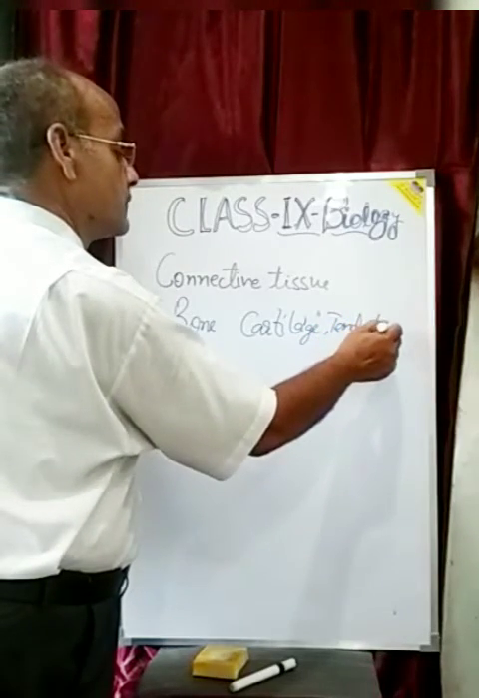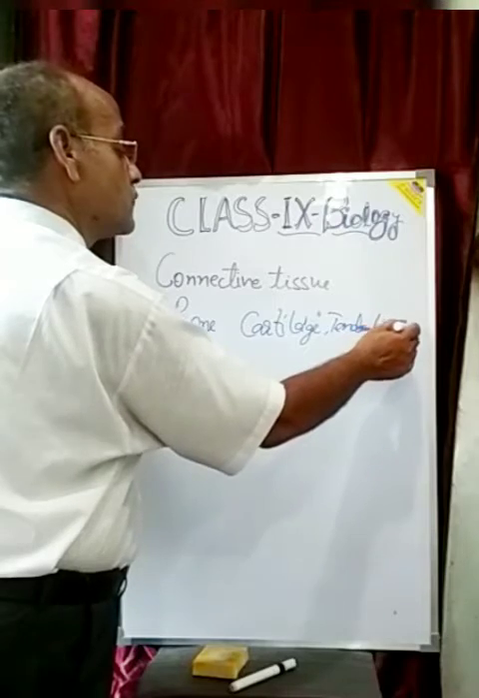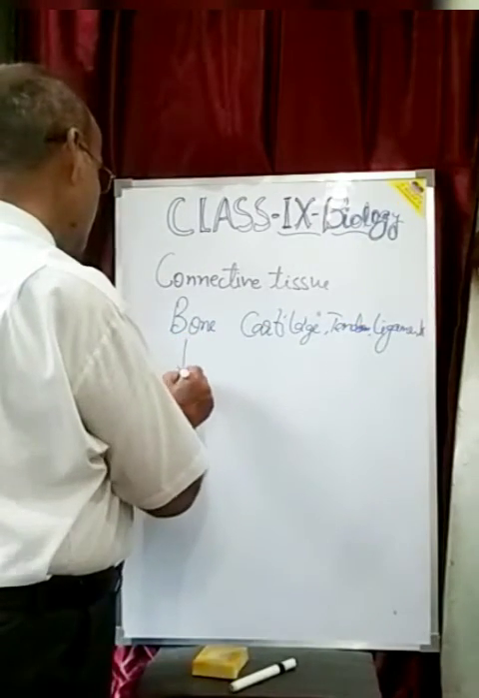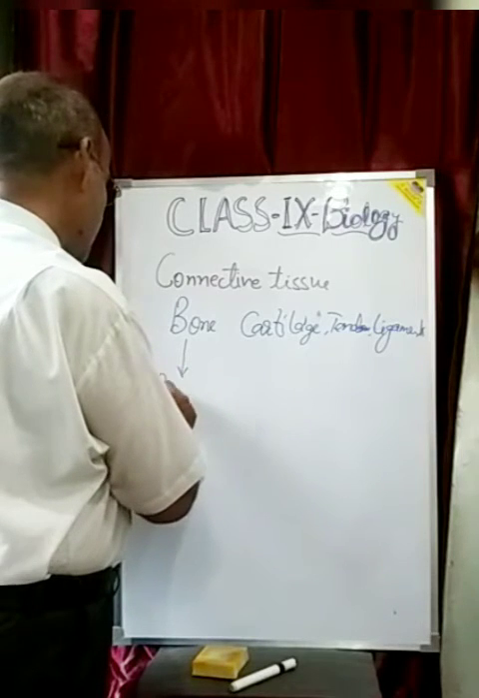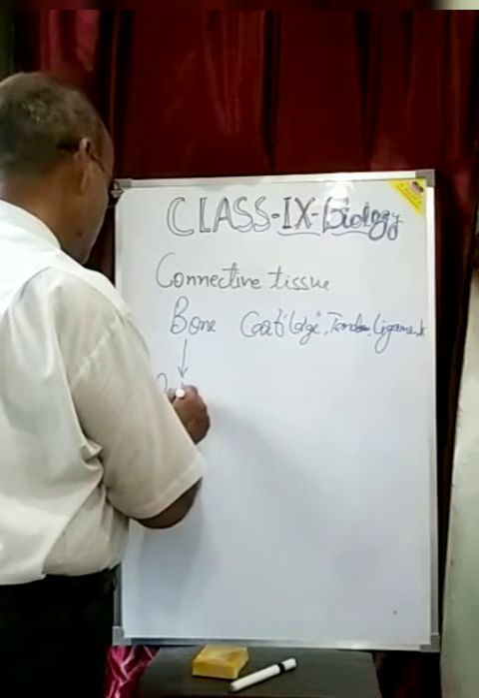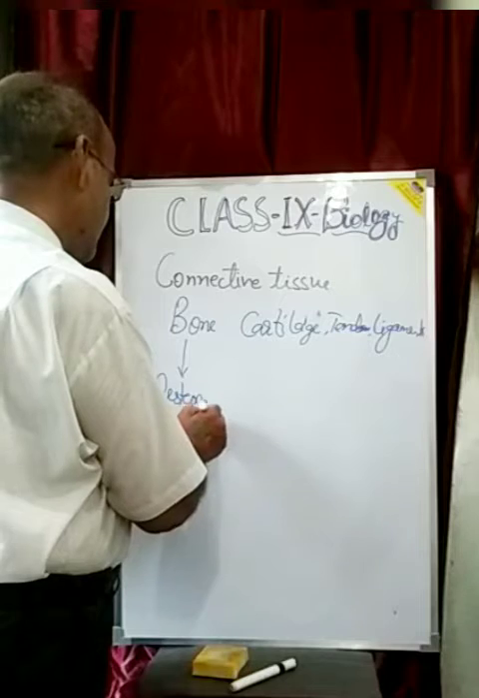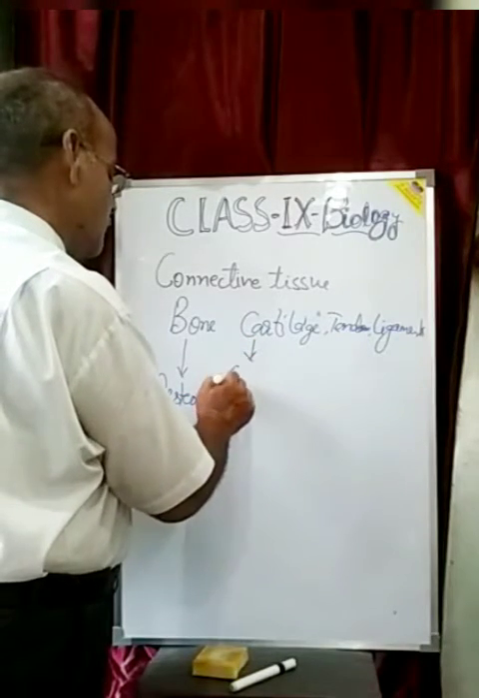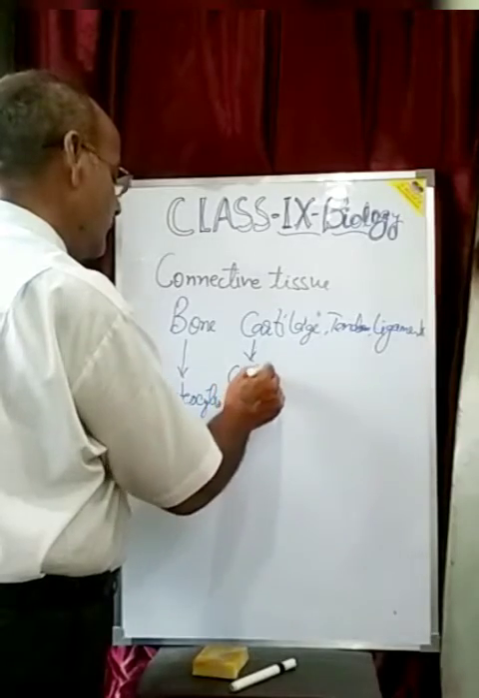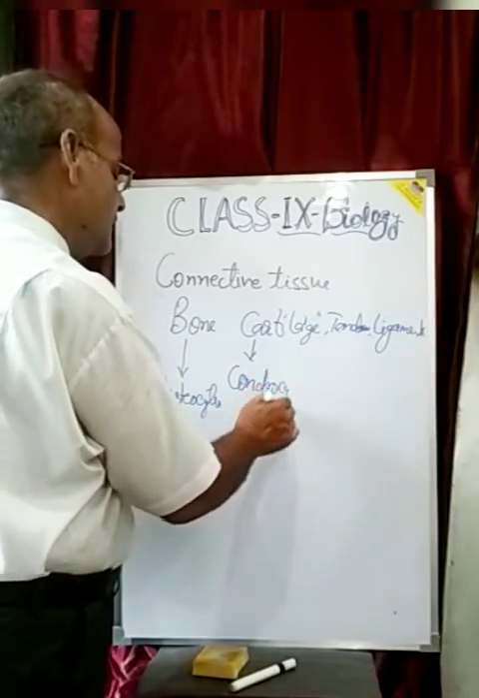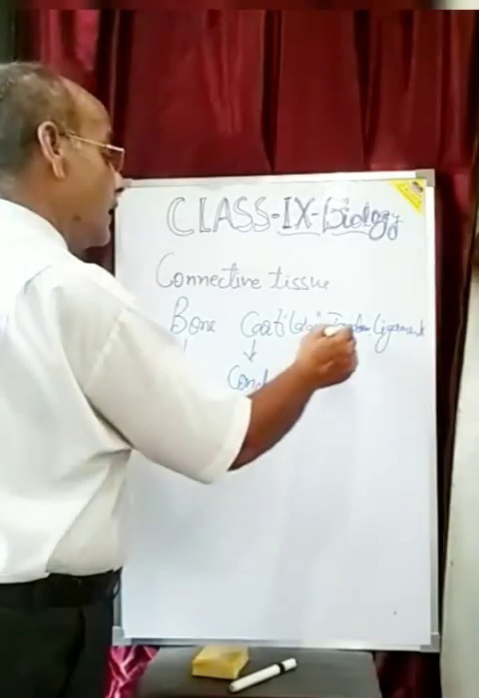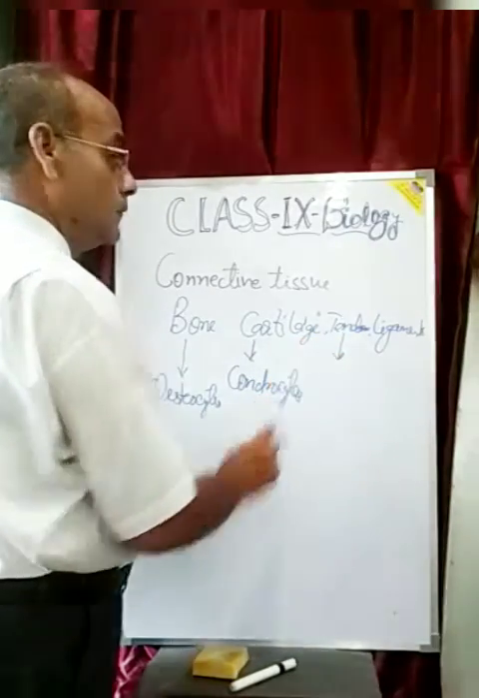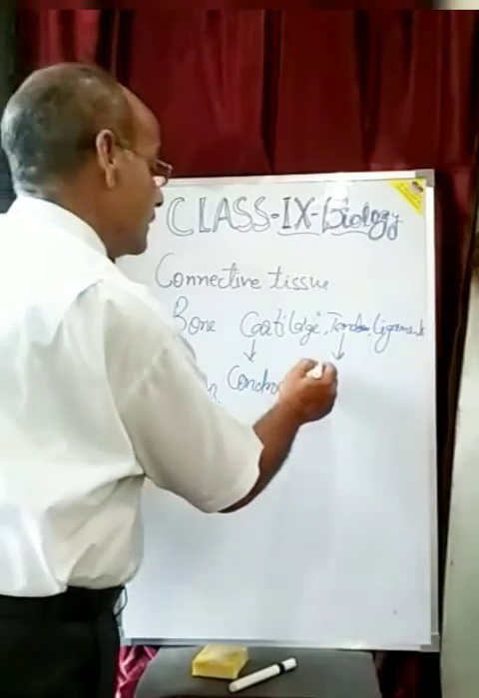And ligaments. To understand this, children, the cells of bones are called osteocytes. The cells of cartilage are called chondrocytes. And these are the tendons, they are myofibrils.